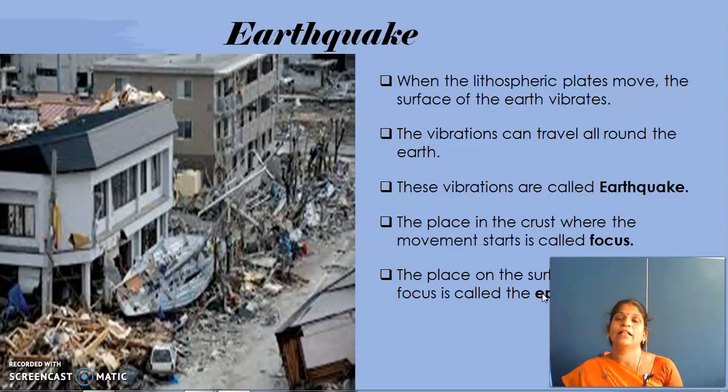I told you that the crust is divided into slabs, the tectonic or lithospheric plates. If two plates in the crust hit each other, the place where they hit is called the focus. Then the place on the surface above the focus is called the epicenter.